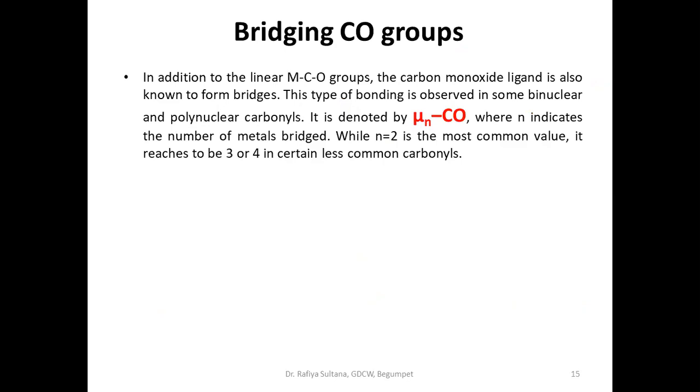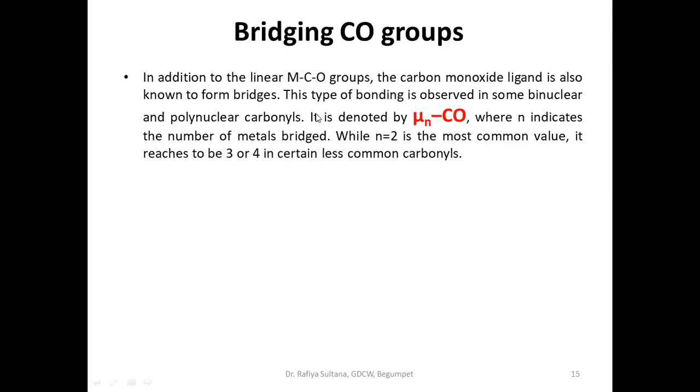Now we have discussed the type of bonding between M and C. In addition, we have seen only the linear M-C bonds. In addition to this linear mode, the carbon monoxide ligand also forms bridges. Sometimes it acts as a bridge between two metal atoms, in some polynuclear carbonyls or in binuclear or trinuclear complexes.